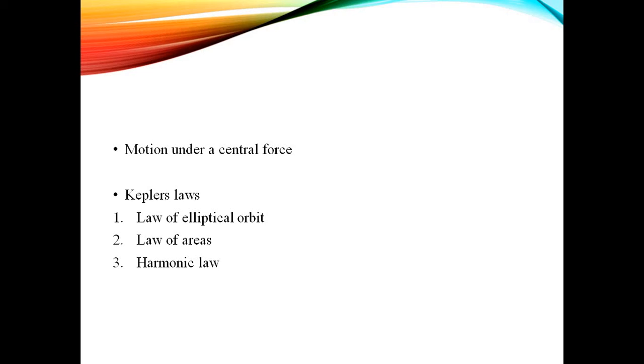Simply we can say T squared is proportional to a cubed, where T is the time taken by the planet to complete one revolution and a is the length of the semi-major axis. These are the three laws of Kepler, and we have to discuss their derivation. Detailed studies are also there, which we will discuss in our next classes.